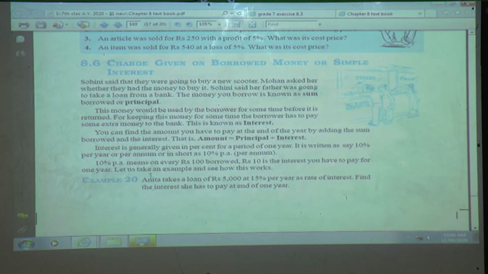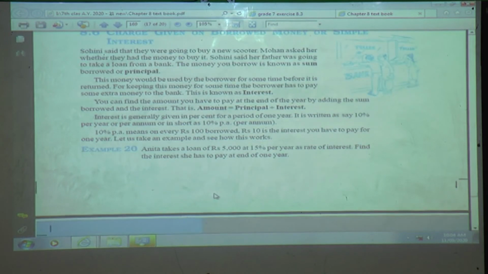So let us take an example and see how this works. We will learn with some examples, so it will be easy to understand, because this is a practical life example. Everyone should know it very clearly.